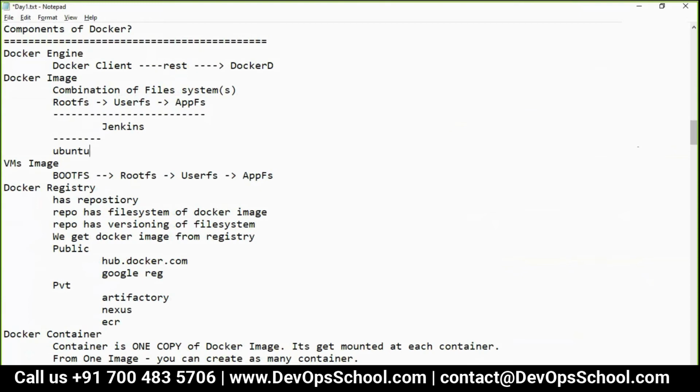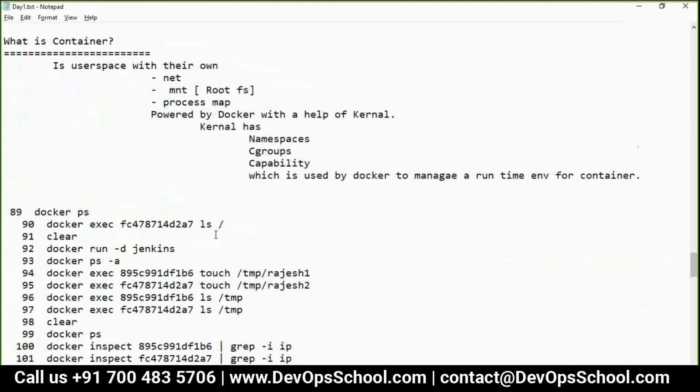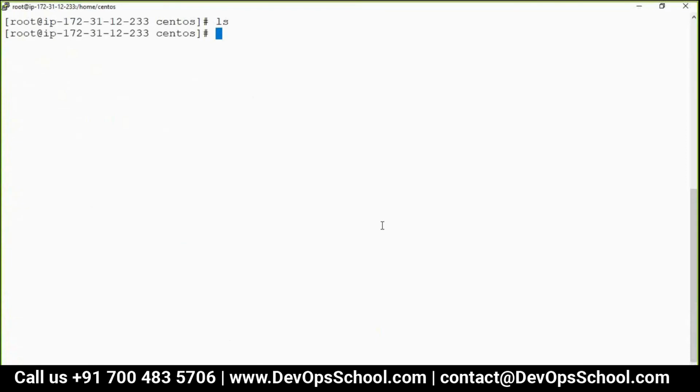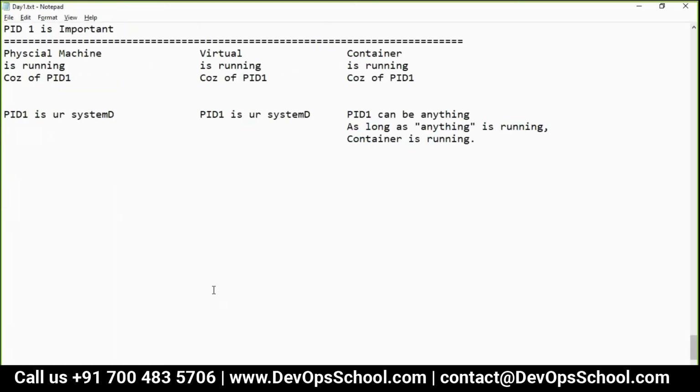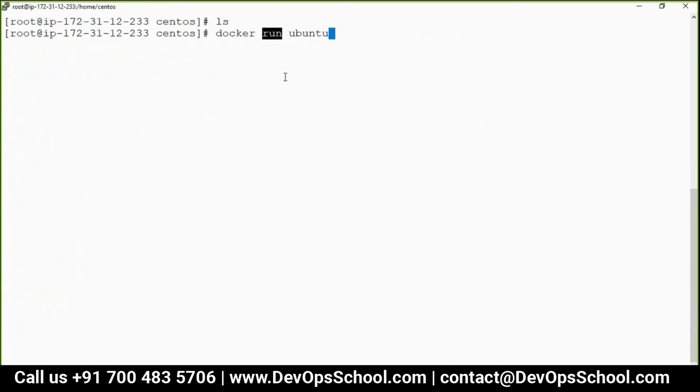Right. Correct? So it's like this. Now this is what I want: Ubuntu, which is a base image. Why am I using it? Because I want to teach you that PID behavior. So look at this here. Now, docker run Ubuntu, not Jenkins. Now run, please. I told you very clearly. The image is downloading.